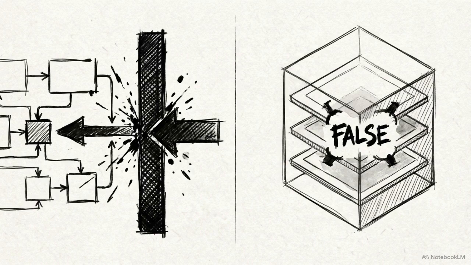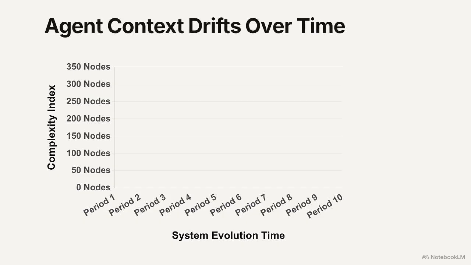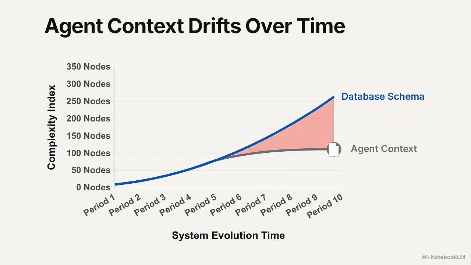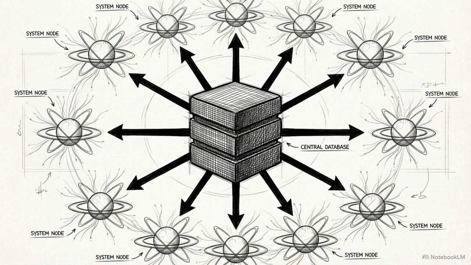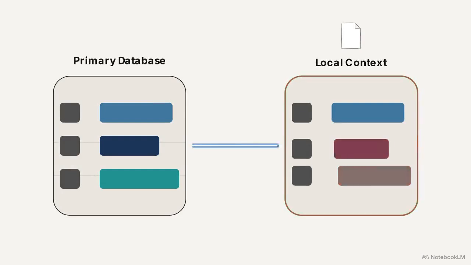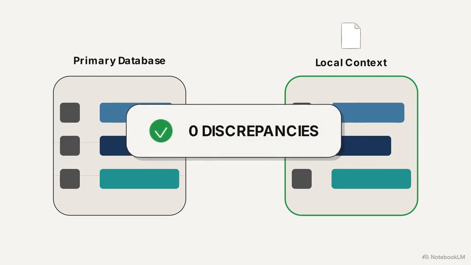Even with strict verbs and state envelopes, agentic systems face governance drift as they scale. Silent drift occurs when the agent's internal skill context separates from the actual database schema over time. The AI begins operating on stale instructions. We eliminate competing sources of truth by deploying the authoritative source sync pattern. This visual shows the sync query in action. It detects discrepancies between the primary database table and the agent's local context file. The sync automatically overwrites the AI's context with the primary database truth, requiring no manual judgment.